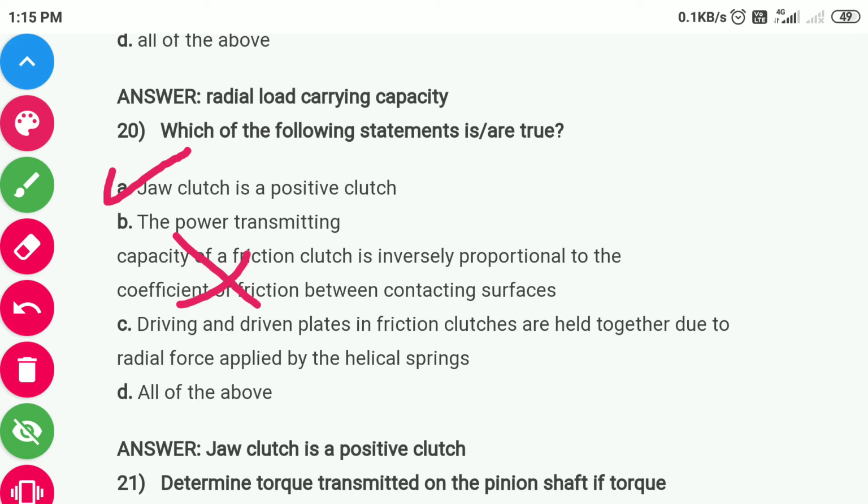That is wrong. Driving and driven plates in friction clutches are held together due to a radial force applied by the helical spring. That is wrong. And 4 is also wrong. So the correct answer is option number A.